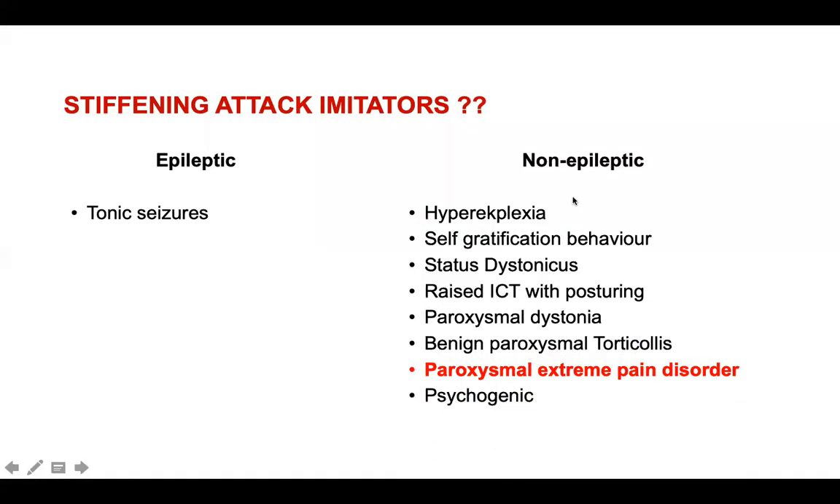Okay, right. So those events which can produce stiffening are congenital stiff baby syndrome or hyperekplexia, self-gratification behavior, status dystonicus, where there can be stiffening and posturing and arching, raised ICT with decorticate and decerebrate posturing, paroxysmal or episodic dystonias with stiffening, paroxysmal torticollis, which is a developmental transient disorder with episodic torticollis, and paroxysmal extreme pain disorder. If you remember, I did explain a case story of paroxysmal extreme pain disorder that I saw 3 years back. And of course, psychogenic events can also mimic stiffening attacks. So we'll see one by one and we'll try to recognize.